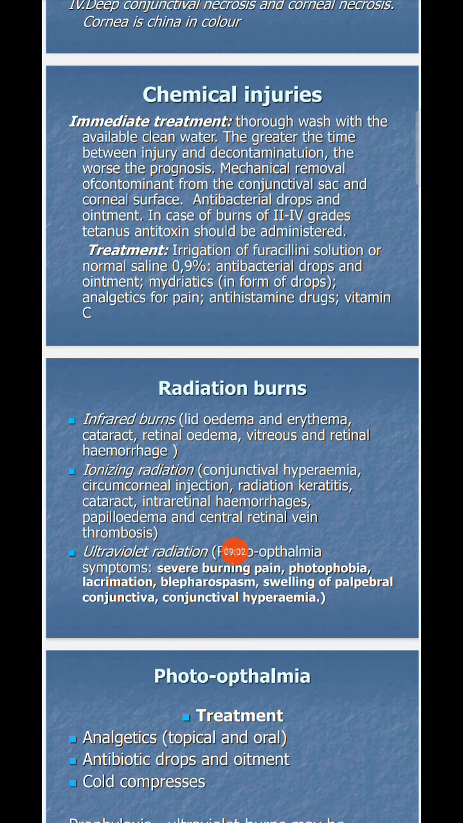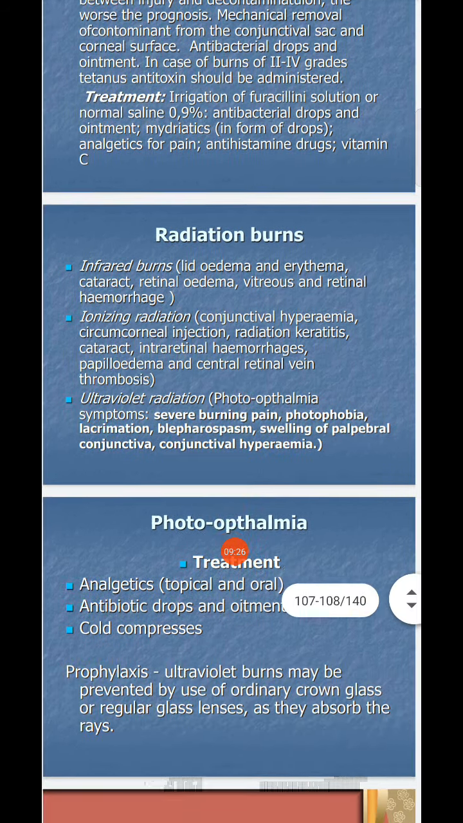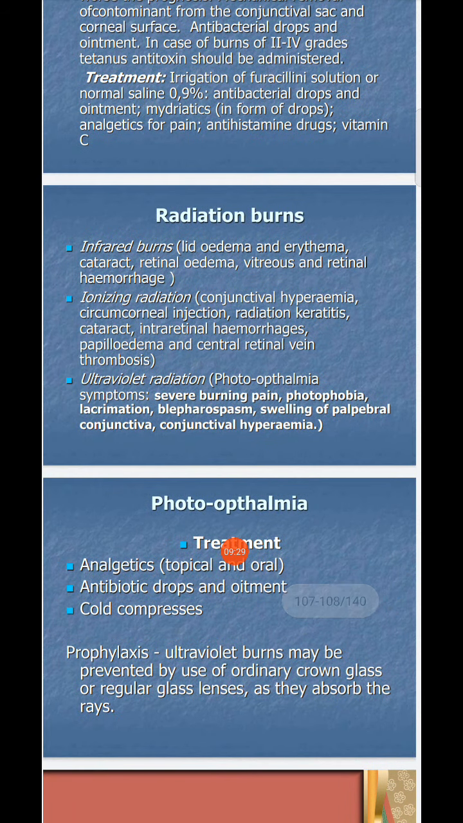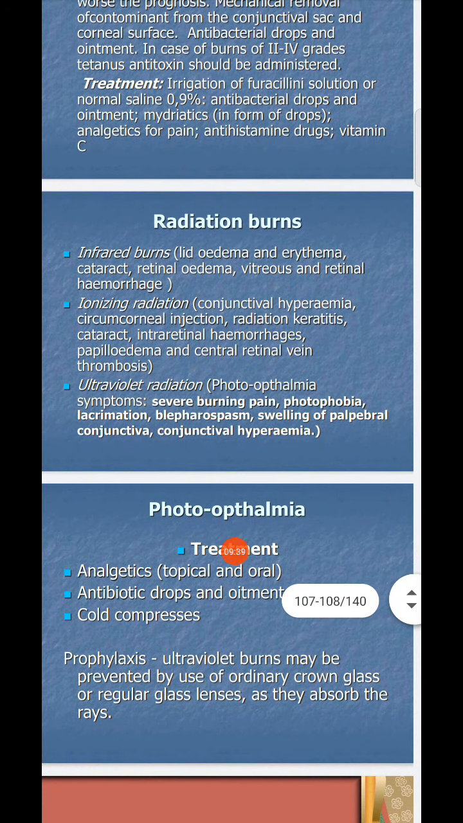Next one is radiation burn. Radiation burns: infrared burns cause lid edema, erythema, cataract, retinal edema, vitreous and retinal hemorrhage. Ionizing radiations cause conjunctival hyperemia, circumcorneal injection, radiation keratosis, cataract, intraretinal hemorrhage, papillary edema and central retinal vein thrombosis. Ultraviolet radiations: symptoms are severe burning pain, photophobia, lacrimation, blepharitis, swelling of the palpebral conjunctiva and hyperemia.